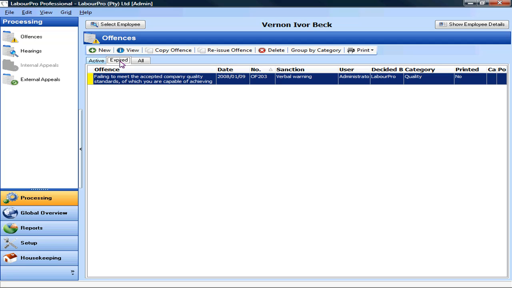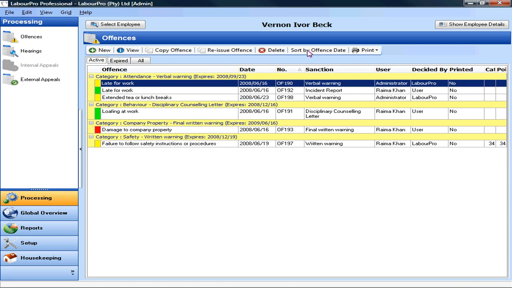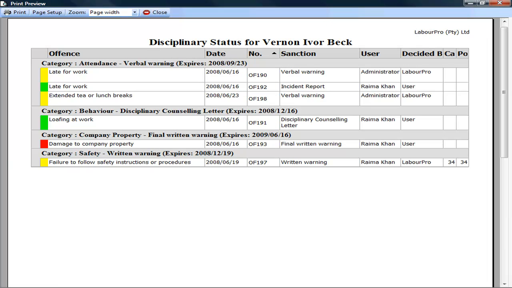Table information can be grouped according to offenses that are similar in their nature, allowing you to view progressive disciplinary steps that have taken place. This can also be printed and used at a disciplinary hearing to show that the correct disciplinary process had been followed.